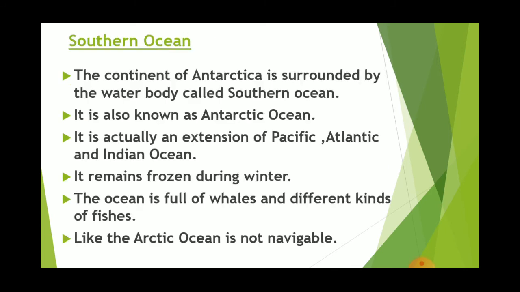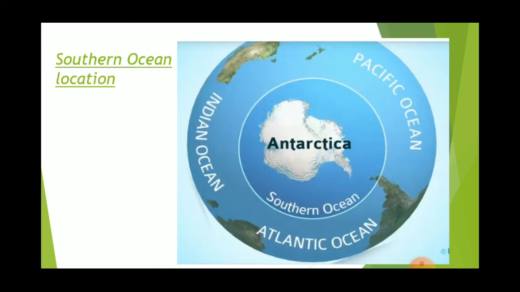Now we will move to the last ocean, that is Southern Ocean. The continent of Antarctica is surrounded by a water body, and that water body is called Southern Ocean. This ocean is also called as Antarctic Ocean, and actually this ocean is a combination of three oceans, that is Pacific Ocean, Atlantic Ocean, and Indian Ocean. It remains frozen throughout the year. This ocean is full of whales and different kinds of fishes, and it is not good for navigation.